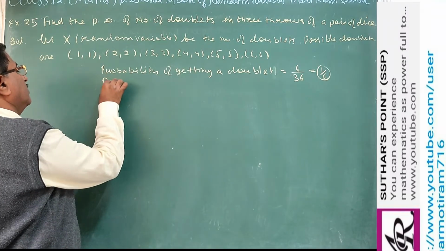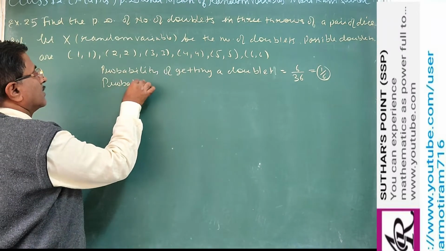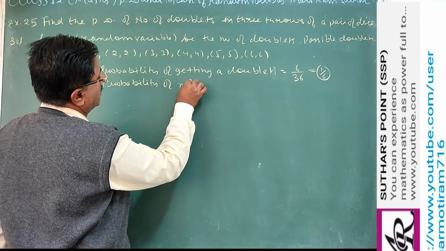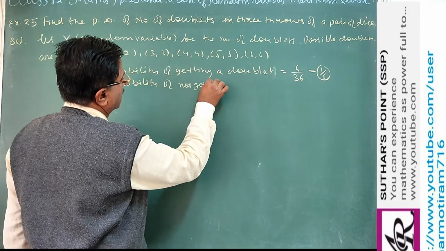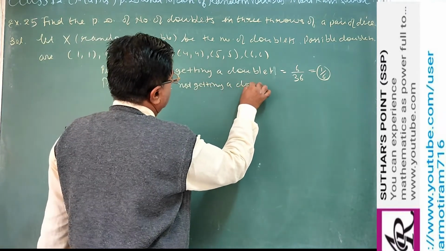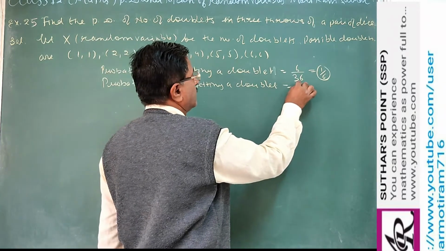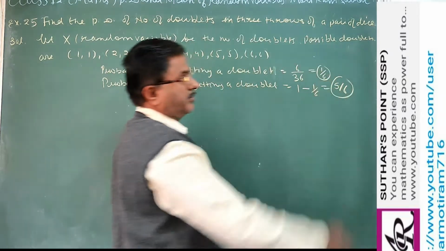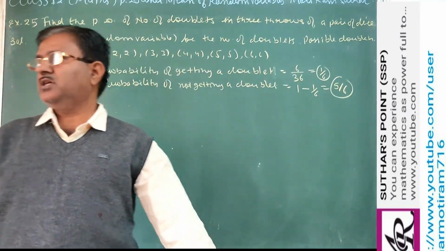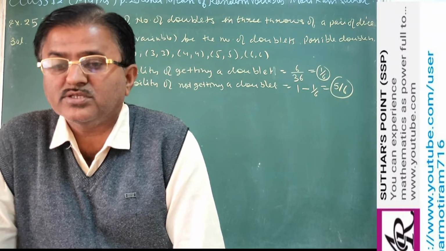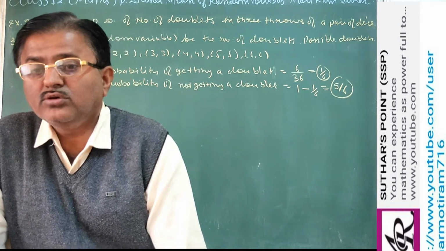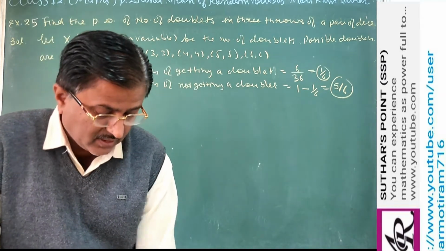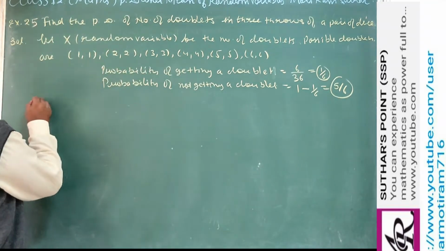So probability of not getting a doublet, that is 1 minus 1 by 6, complementary event. So this is 5 by 6. Means out of 6, only 5 gives you not doublet and 1 gives you doublet. Correct? Now X can take values.